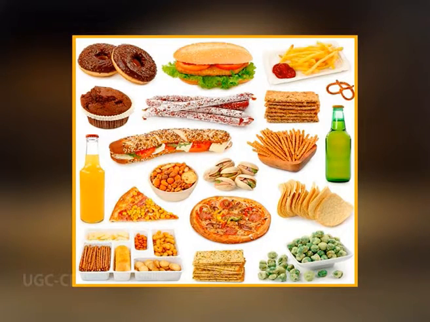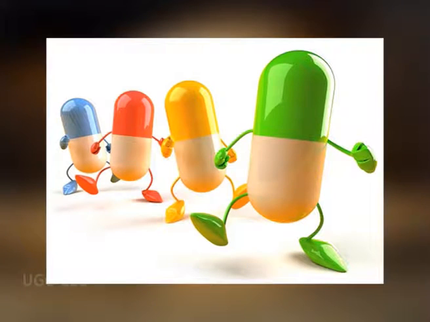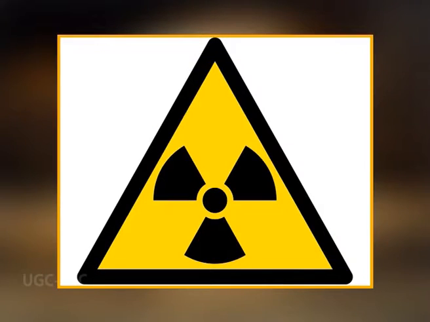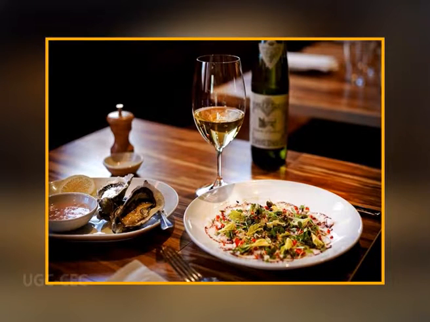These include some aspects of food and nutrition that are established as carcinogenic. Known causes of cancer include tobacco smoking and use, infectious agents, medication, radiation, and industrial chemicals. Carcinogenic agents in food and drink are also reasons.